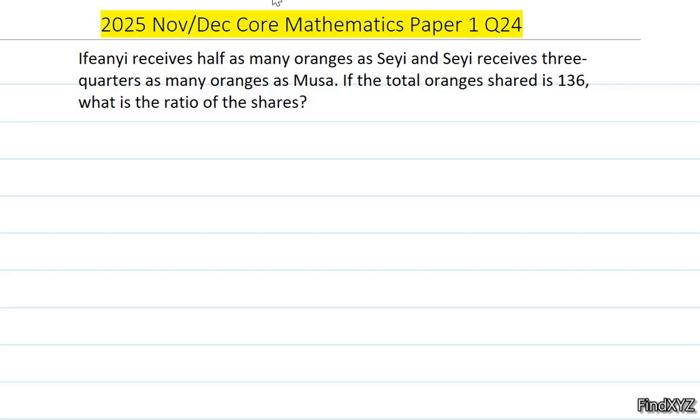Now let's analyze the question. How many people are involved here? 3 people: Ifeanyi, Seyi, and then Musa. And they are supposed to share something which is oranges, that is 136. Now we have something here, half and then 3/4. I'm going to use a block to explain these fractions.